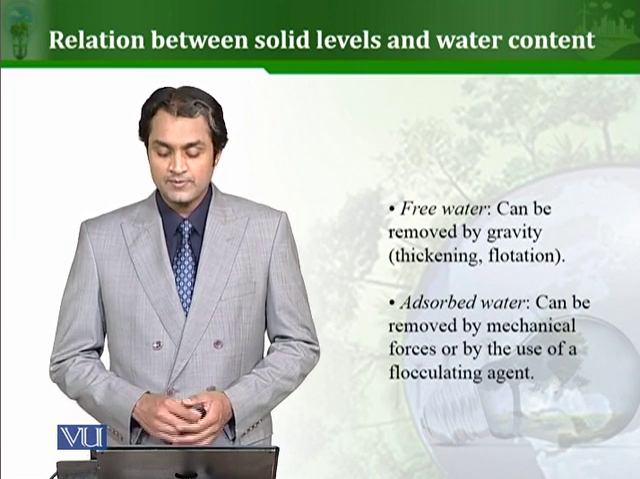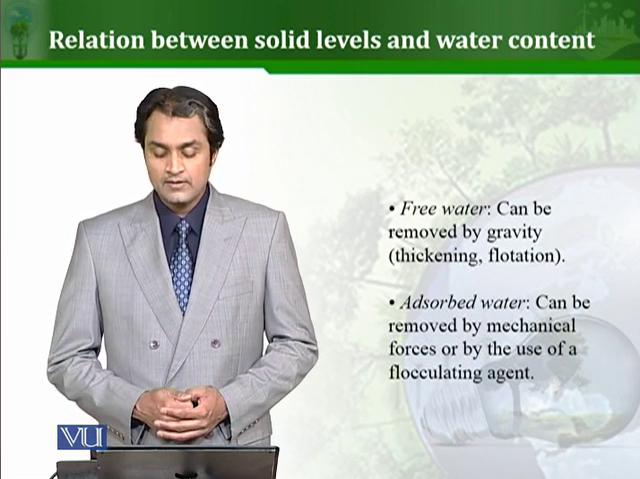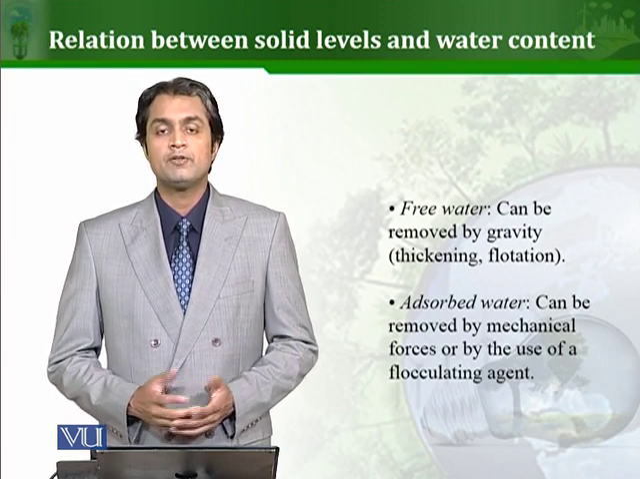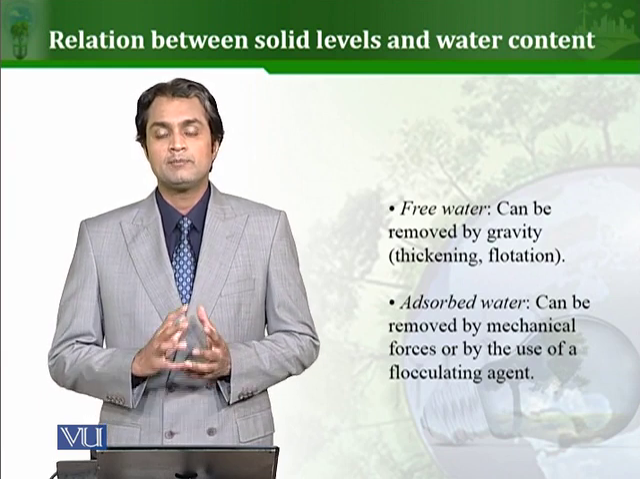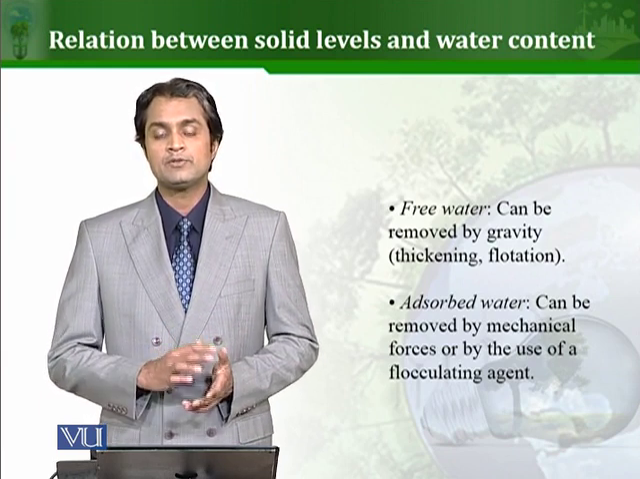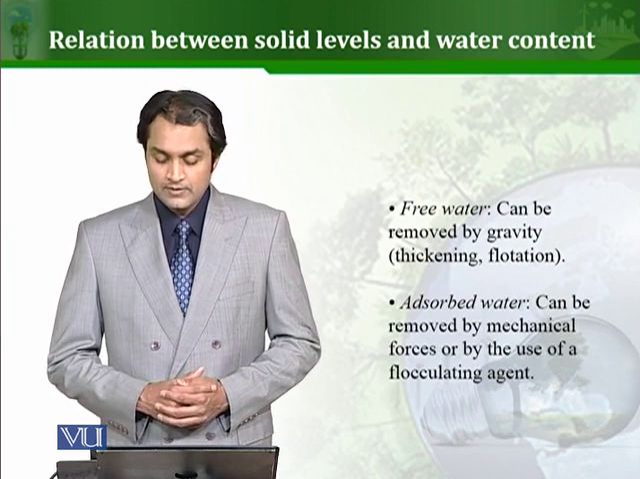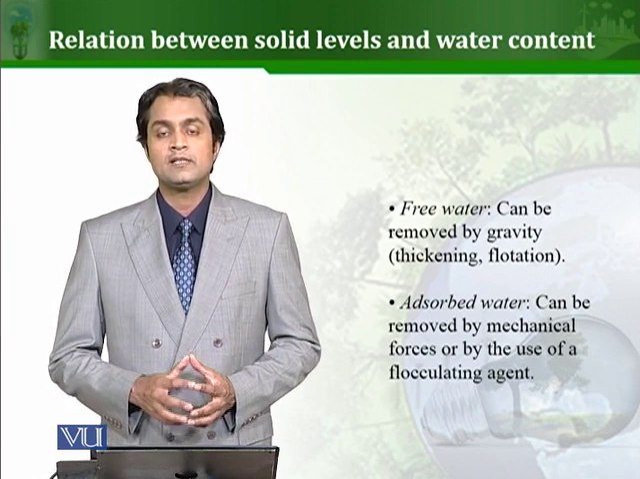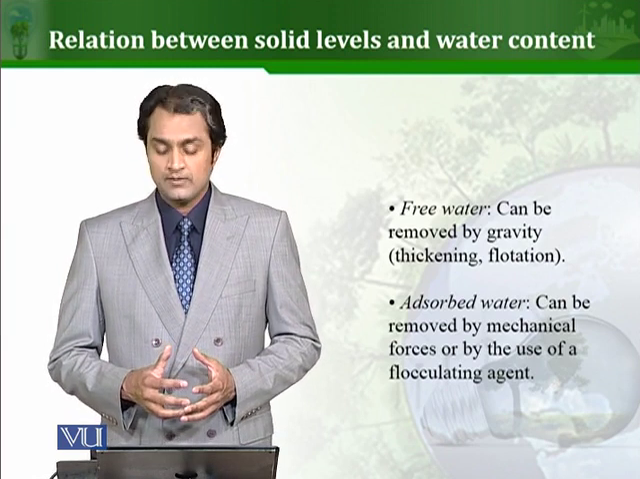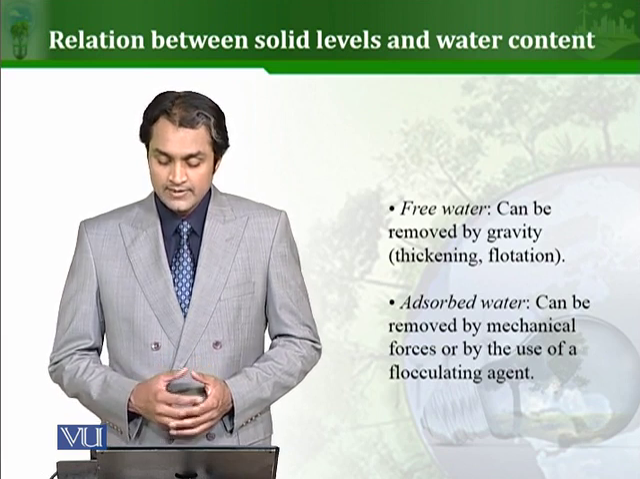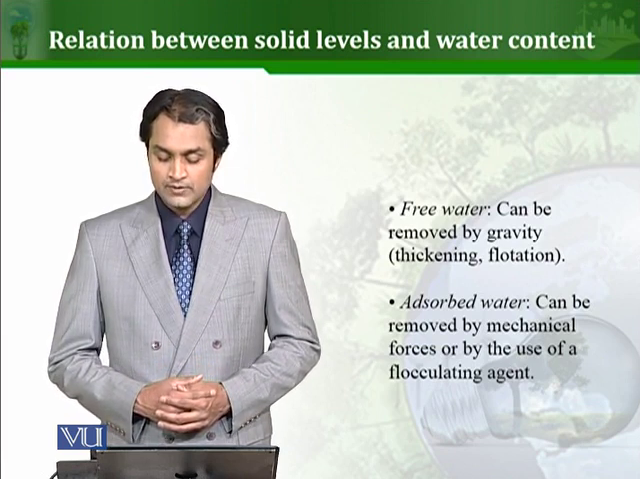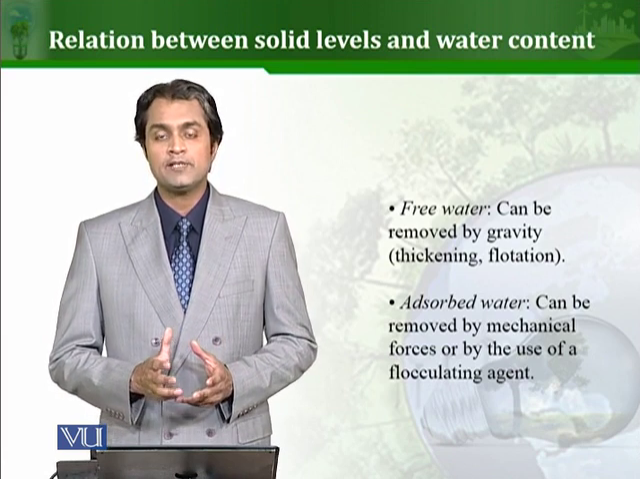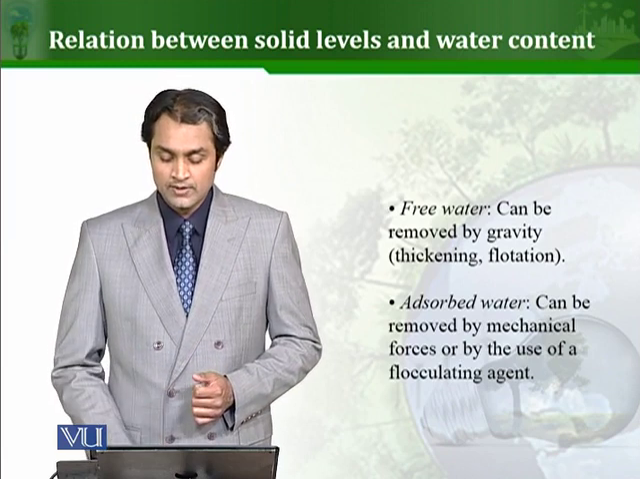For example, free water basically is free floating water and it can be easily removed by gravity, by flotation and thickening of the sludge. Free water is water that is in the sludge but is completely separate from it, and it can be easily separated. Adsorbed water, as the name indicates, is adsorbed on the sludge and it needs some more forces, some strategies to be removed. It can be removed by mechanical forces or by the use of a flocculating agent. You can see here that the freest form of water is called free water, and after that comes adsorbed water.